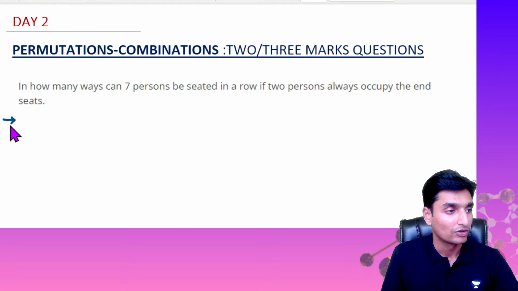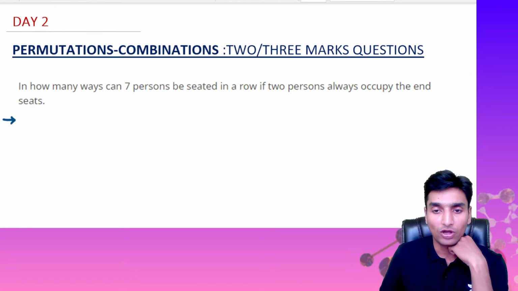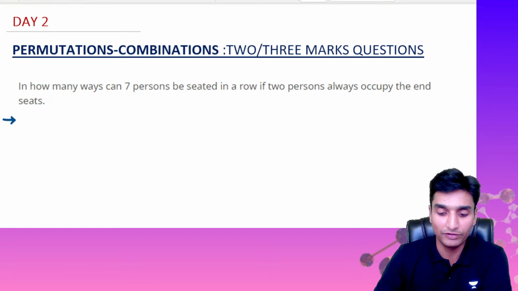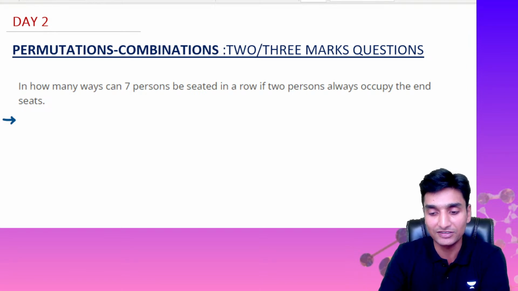So look here guys at the first question. In how many ways can 7 persons be seated in a row if 2 persons always occupy the end seats? Just give me a minute here, let me check whether my voice is clear or not.